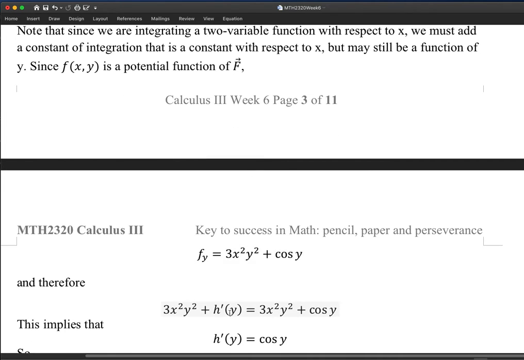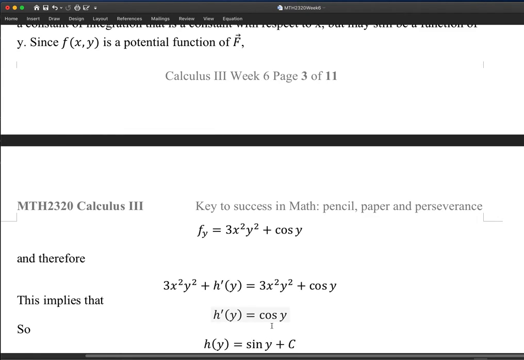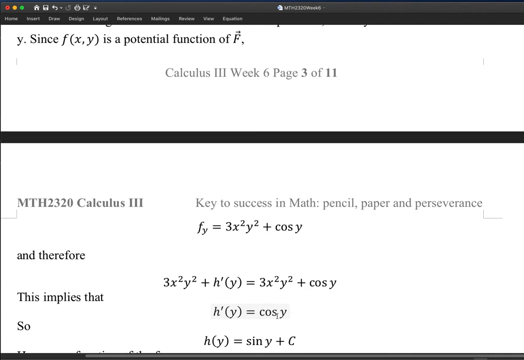But we do know the gradient for this scalar valued function. It is already given. Those two partial derivatives are observed differently, but they have to be the same, which really means that h prime of y is cosine of y. So accordingly, h of y is sine of y plus a constant.